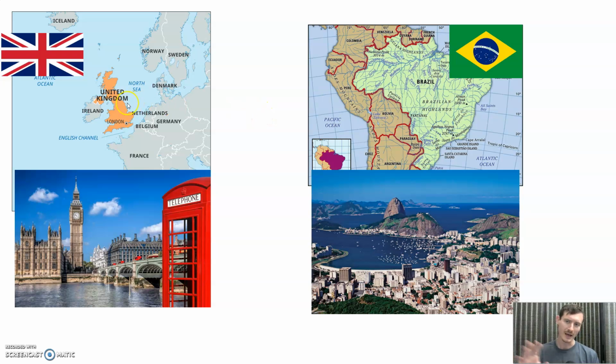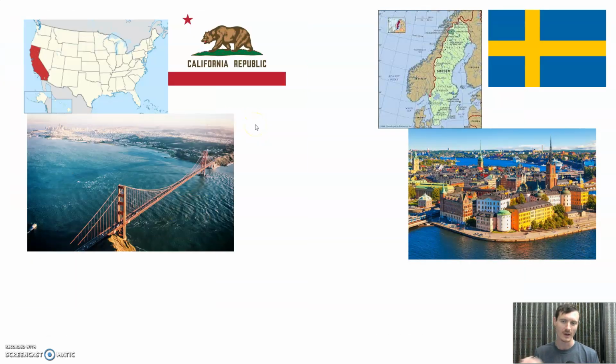Okay, we've got Great Britain, United Kingdom, Great Britain and Northern Ireland together. Famous Union Jack, Britannia. And then we've got Brazil, New World colony. Rio de Janeiro pictured here, lush jungles, and way more people. Something like 4 times as many people as the whole of Britain put together.